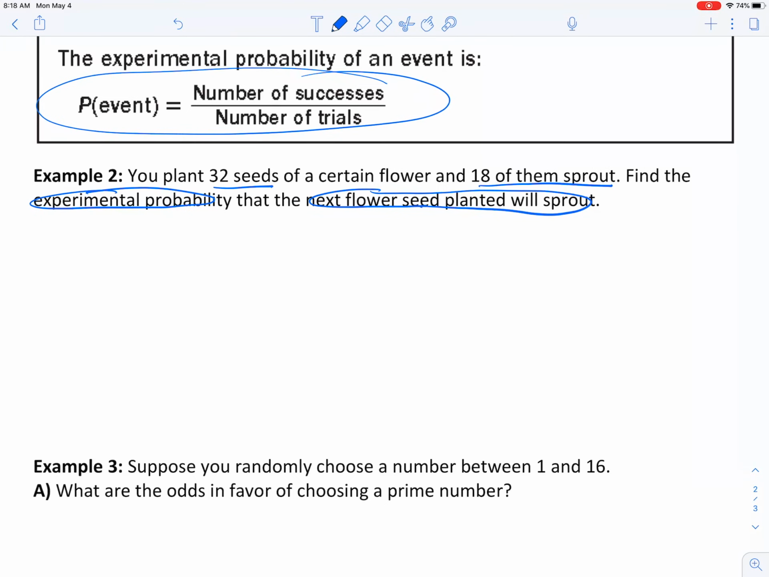So here's our experimental probability formula. We want the number of successes, which we said was 18. So I'll write success here. And the number of trials here, which is 32. So we have 18 over 32, which if I divide both of those by 2, that would give me 9 over 16. And if I divide 9 by 16 on a calculator,